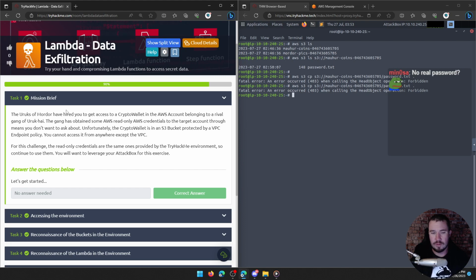We used those overly privileged AWS creds in order to modify the second Lambda function, download images, because it had full access to the S3 bucket, and we changed the bucket target. Remember, download images was only set to Mordor images. We changed it to target Mahar coin, so we changed the bucket there in the code, and then once we had this new role with new permissions, we uploaded our new code, we ran the Lambda function, and we pulled down password.txt.